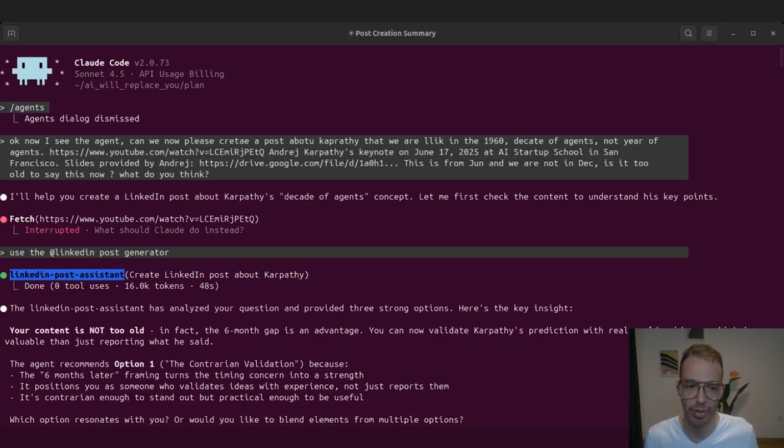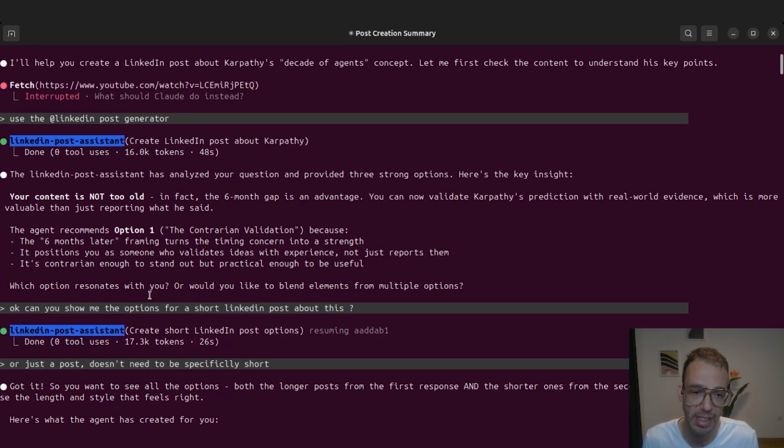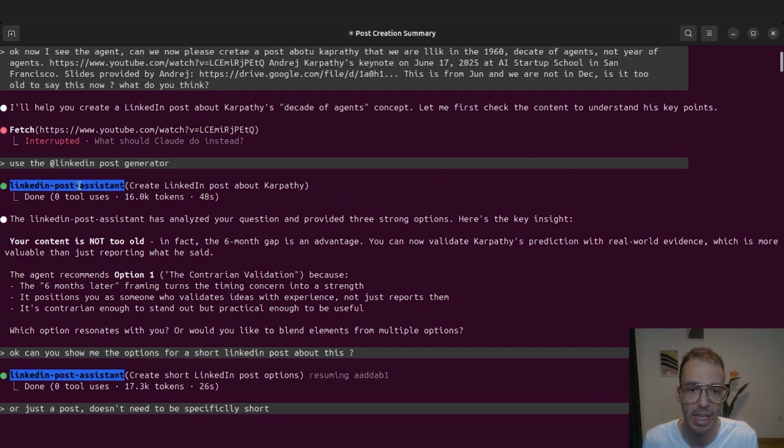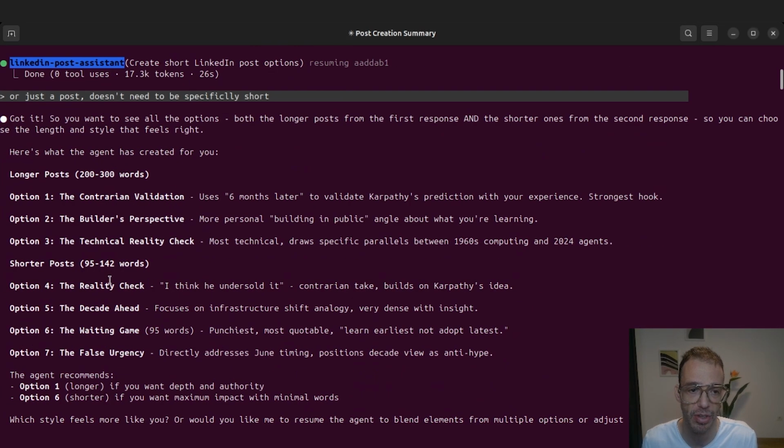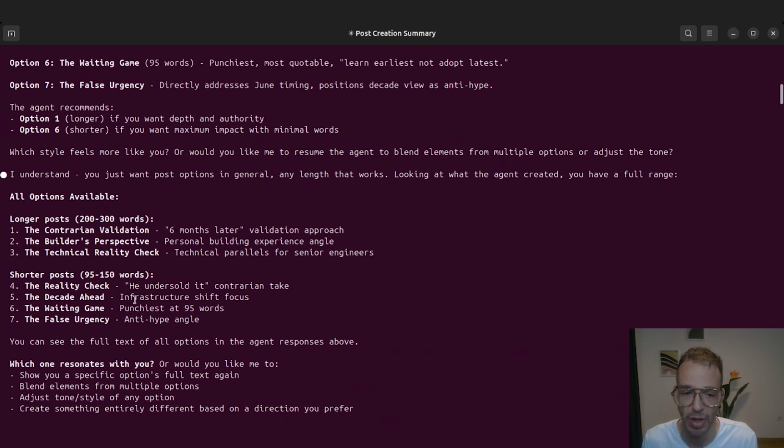Now that you see I've created the LinkedIn post generator, we want to actually use it in real life. I gave it some information about Karpathy and the decade of hosts, which is the blog post that I wanted to create. Usually I'd create the blog post and then the LinkedIn post. In this case, we're doing it the other way around. So I've kind of asked it first, does it think it's too old? It doesn't. It analyzes the information and it's suggesting a few options. I'm not sure I love all those options, so I'm asking it for a bit more info. I'm telling it to use the agent, and then it created a bunch of options for me.